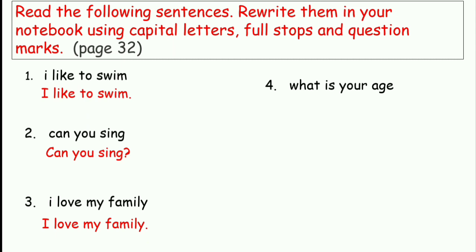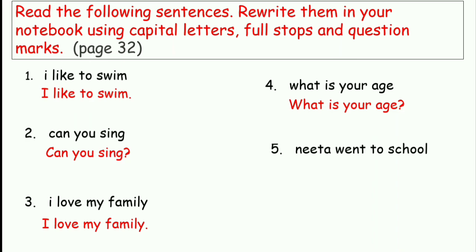I love my family. Once again, I is capital for two reasons, beginning of a sentence, and because I is always capital when it is used by itself. We end with a full stop because the sentence is completed. What is your age? Here we have What, which is capital, beginning of a sentence, and it ends with a question mark telling us that this is a question that is being asked. Neeta went to school. Here we have Neeta beginning with capital N for two reasons.